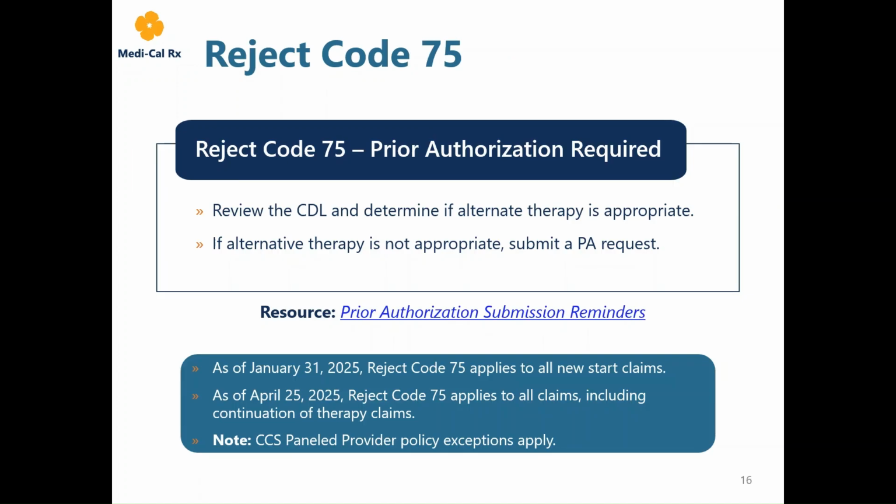If claims return with reject code 75, providers can review the CDL and determine if alternate therapy is appropriate. If covered alternate therapy is not appropriate, providers can submit a PA request. As discussed earlier, prescriptions submitted by CCS panel providers will be exempt from reject code 75 unless identified as an excluded medication or product. Other edits, including quantity limits, will apply. Please note, as of January 31st, Reject Code 75 applies to all New Start claims, and as of April 25th, Reject Code 75 applies for continuation of therapy claims.